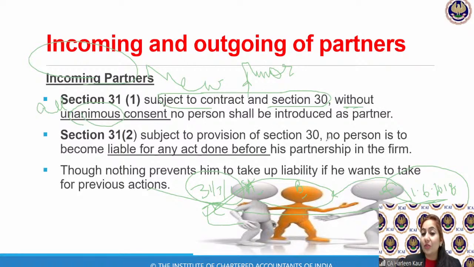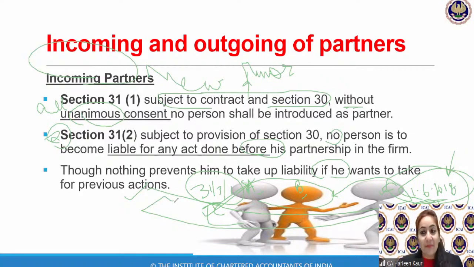So therefore, children, 2 points we have done. No person is liable for any act done before his partnership. So this is what the second point says, that you are liable only for the actions done after your joining and not liable for the actions done by the firm before your joining. All right. Nothing prevents him from taking up the liability if he wants to for the previous action. So if he is willing, okay, I am from a very rich family and I've been doing great business, so I don't mind taking up your previous liabilities also, then it is a separate story.